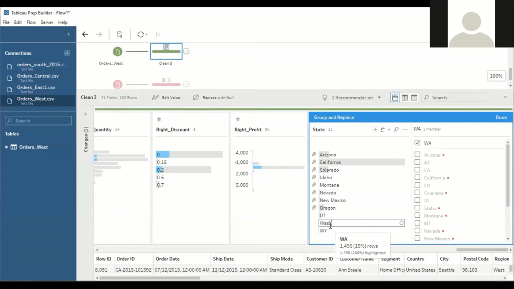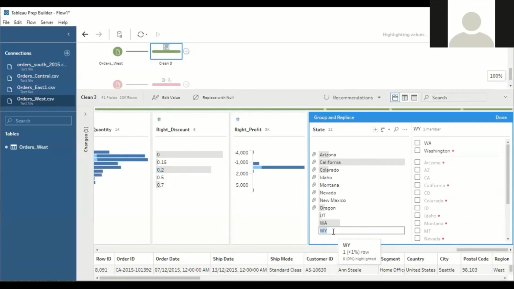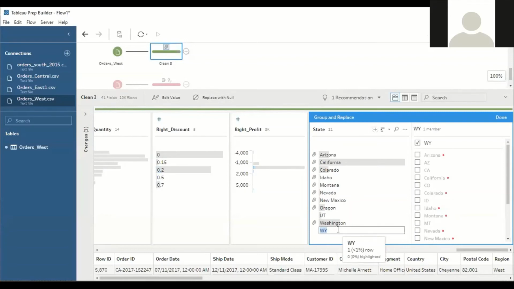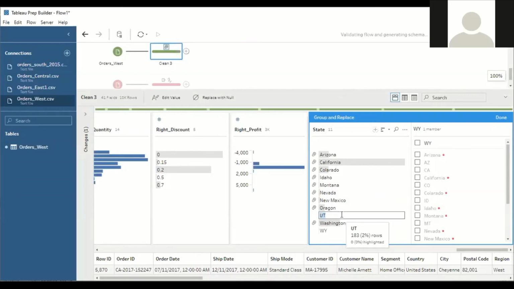WA stands for Washington. WY stands for Wyoming. It's taking time. UT stands for Utah.